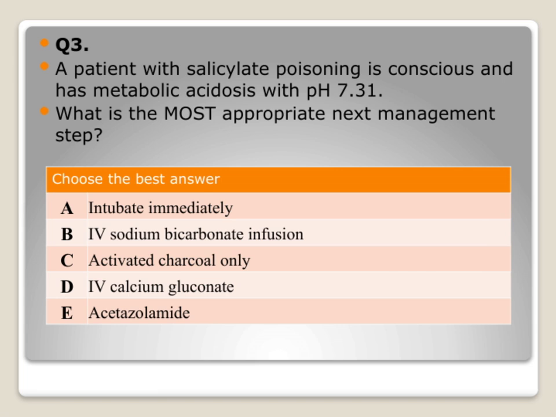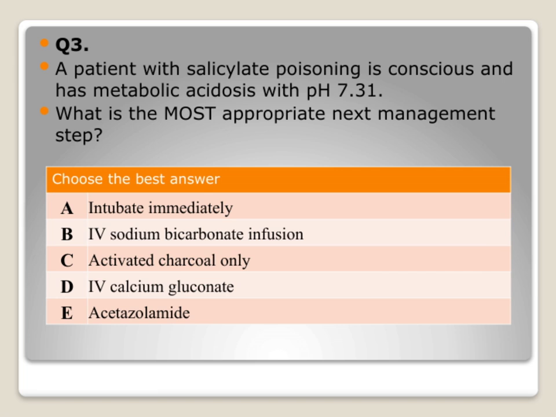First, salicylate poisoning can cause a mixed acid-base disturbance, but metabolic acidosis is a prominent feature, especially in toxicity. The options given are intubation, IV bicarbonate, activated charcoal, calcium gluconate, and acetazolamide. Intubation might be necessary if the patient's airway is compromised, but it's not the immediate next step just based on acidosis. IV sodium bicarbonate infusion is a classic treatment in salicylate poisoning because it helps alkalinize the serum and urine,